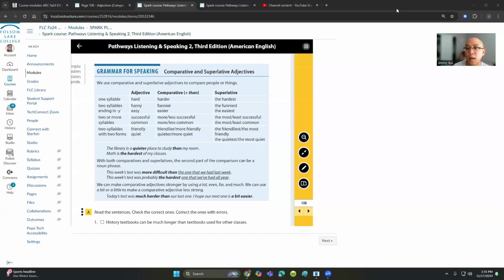Good afternoon, class. This is page 108, comparative and superlative adjectives. So we use comparative and superlative adjectives to compare people or things.